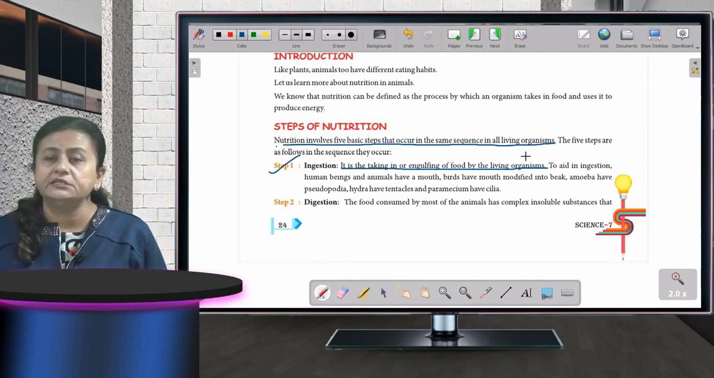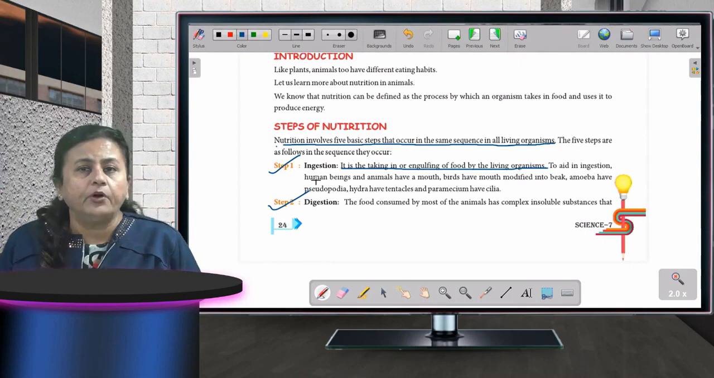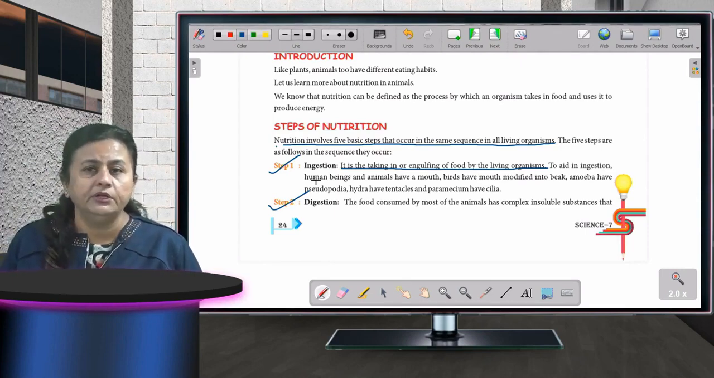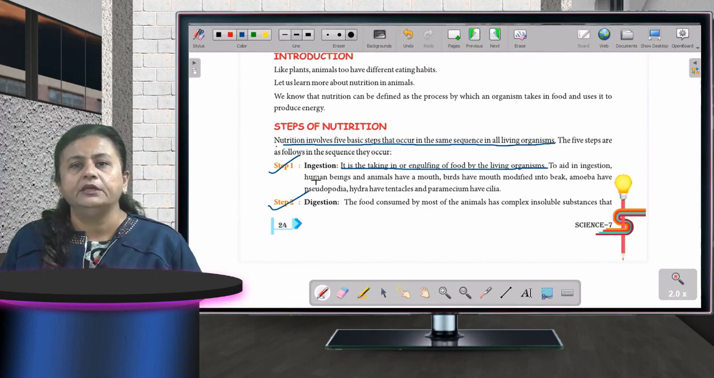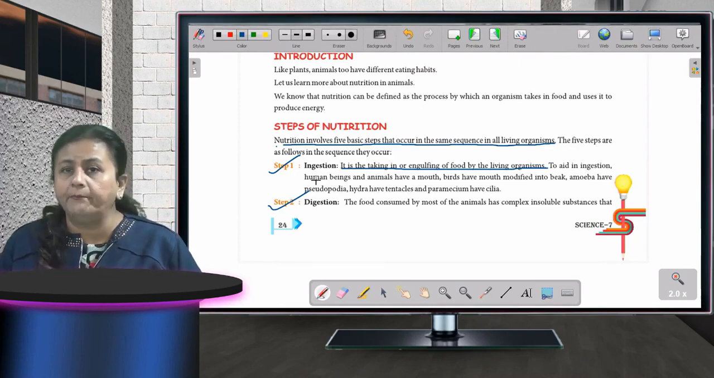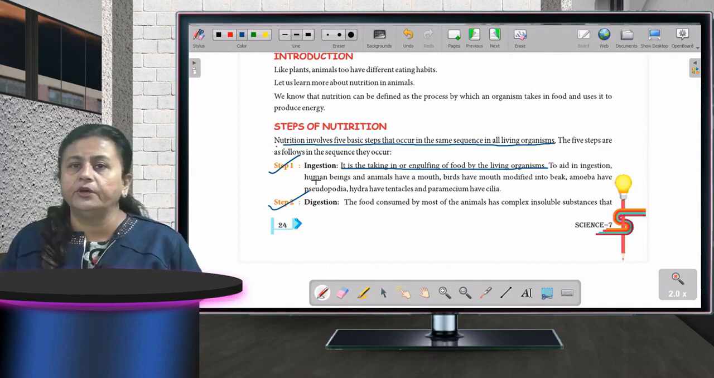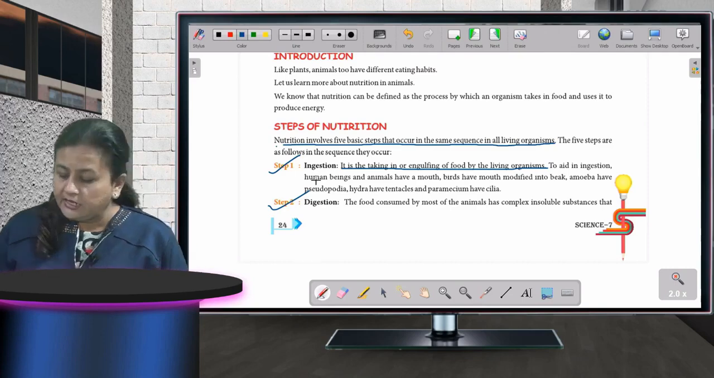The second one is digestion. What is happening in digestion? Our body cannot consume the food as we are taking it. It has to be broken down. The food which we are consuming is in a complex state. Our body cannot consume it the way we are eating. So it has to be broken down into a simpler form so that our body can consume it.